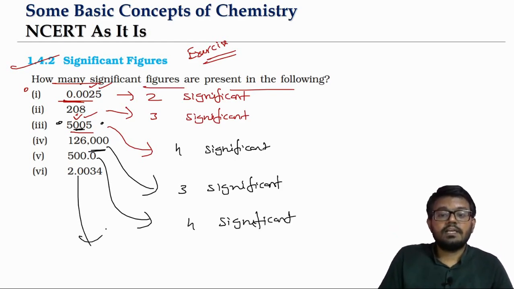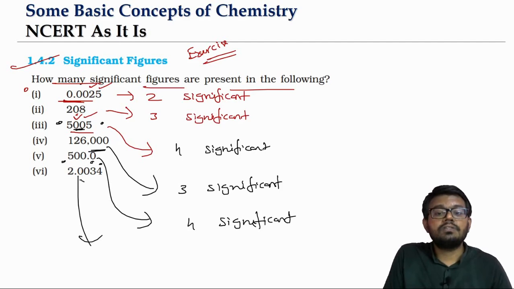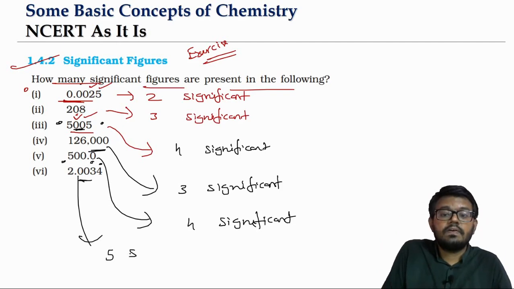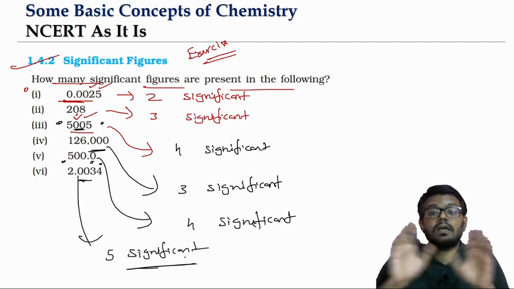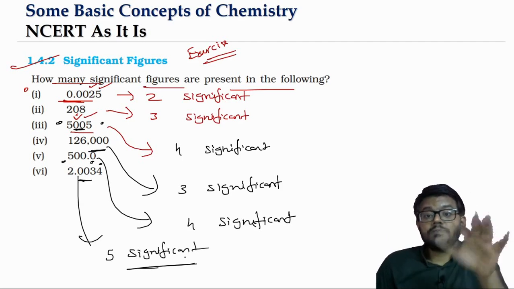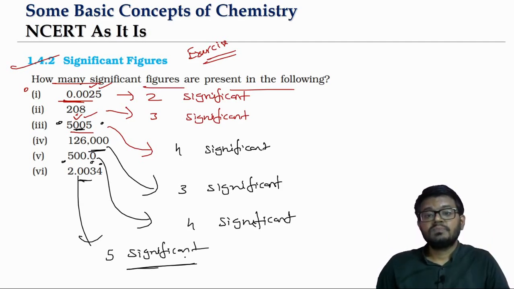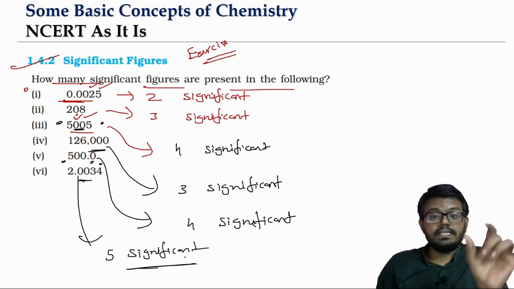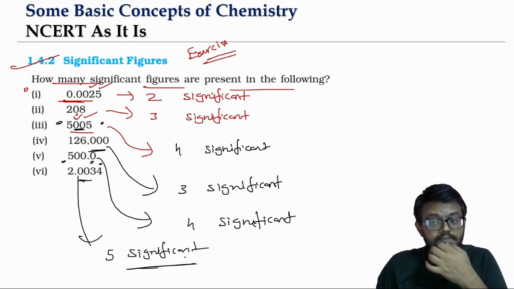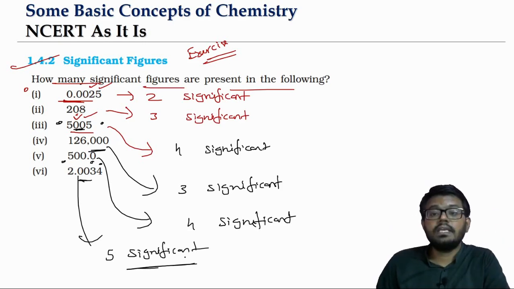Look at this last one. 2.0034. 2 is significant, 3 is significant, 4 is significant. Zeros are coming between two non-zero digits. They are all significant. Totally 5 significant figures will come in that. And you can see there is no counting of objects in any of these values. We have said that for counting of objects it is different. Okay, so this is how we will calculate the number of significant figures.